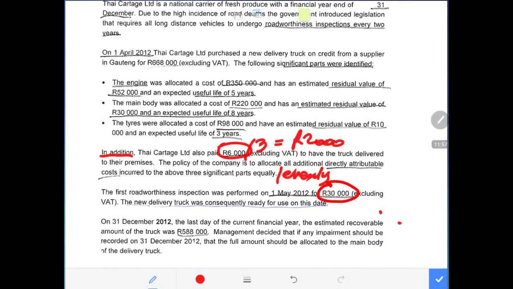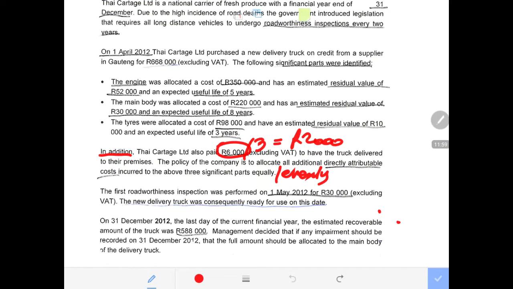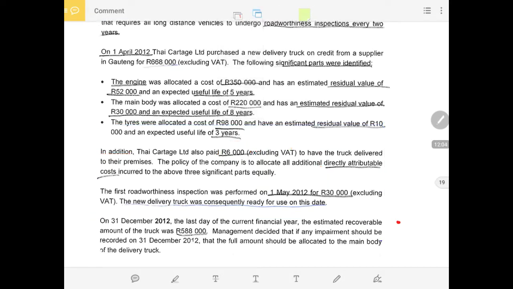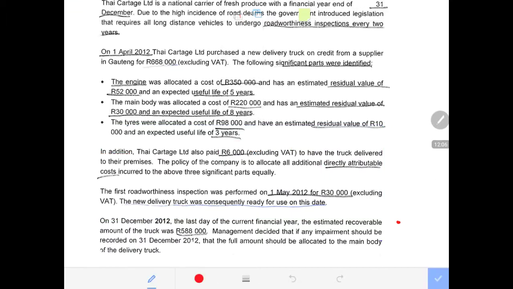Then let's read further information. Now after the costs have been calculated to be capitalized, we then have to read the next information. It says on the 31st of December 2012, please don't forget that the new delivery truck was consequently available for use on that same date. Which date? On the 1st of May 2012. And remember, the accounting period ends on the 31st of December each and every year.